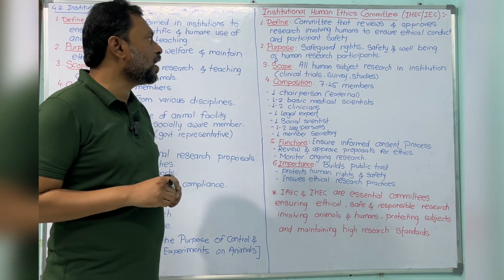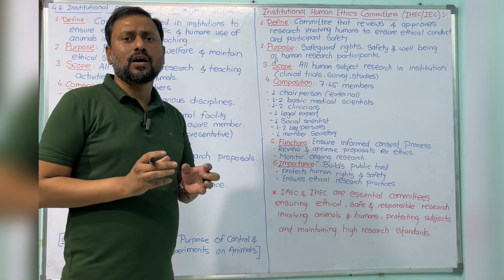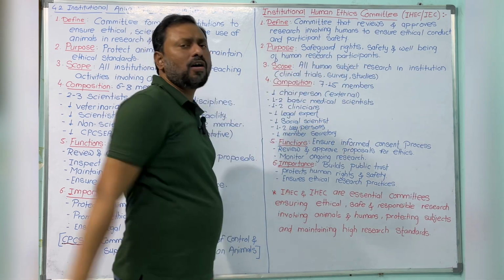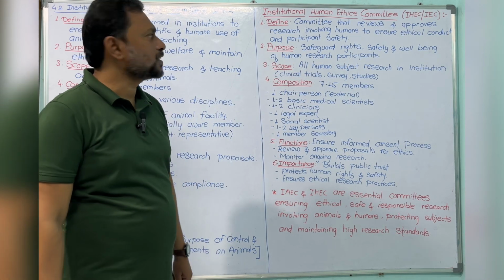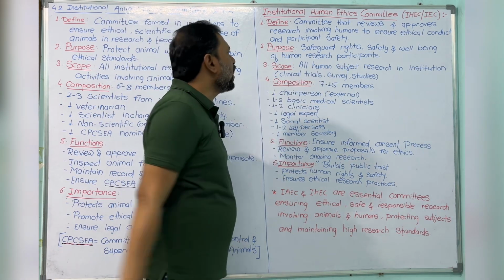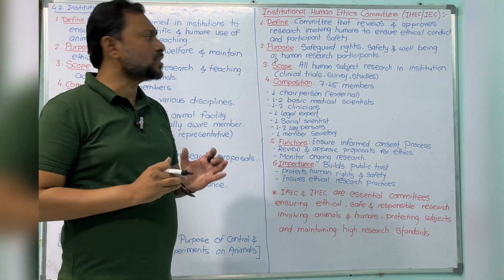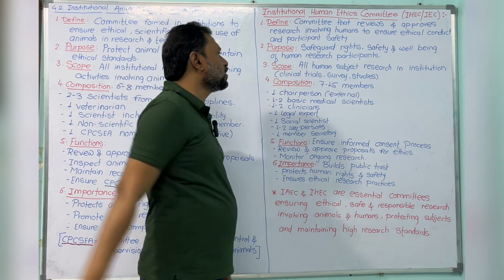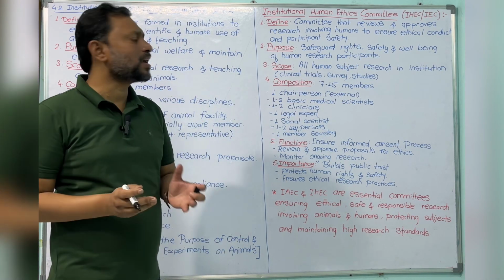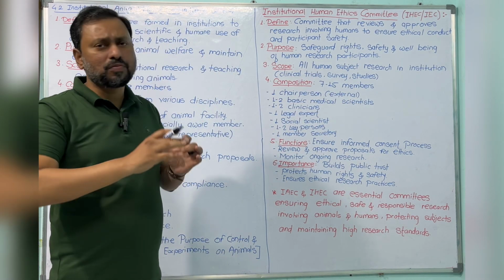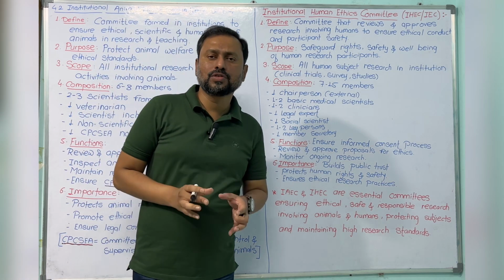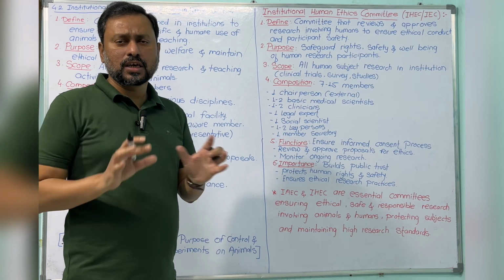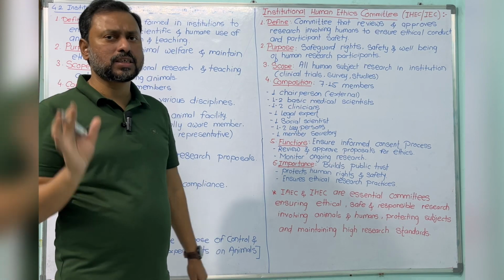Next is the purpose. What is the purpose of creating this committee? This committee safeguards the rights of the human participants and the safety and well-being of human research participants. This is the purpose. Next is the scope. All human subject research in the institution, like clinical trials, surveys, studies, wherever humans are used for the trial, this committee keeps an eye on your research work.